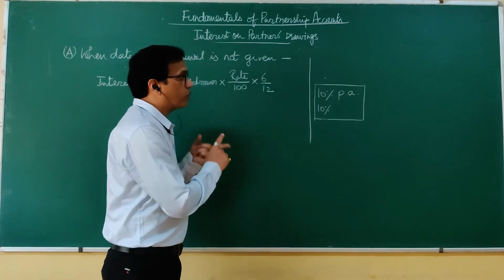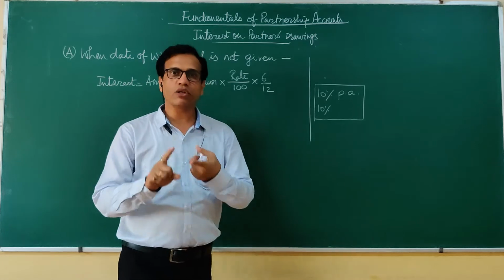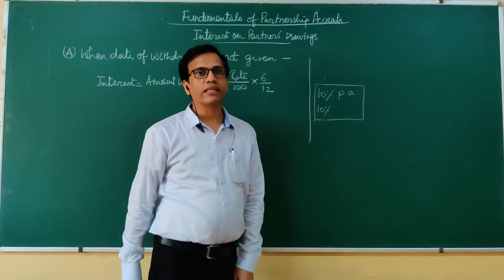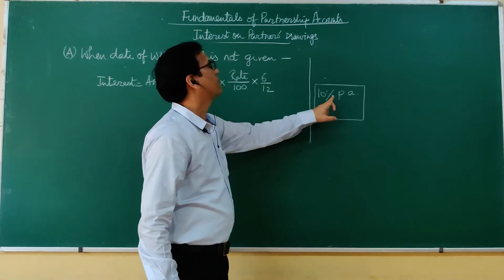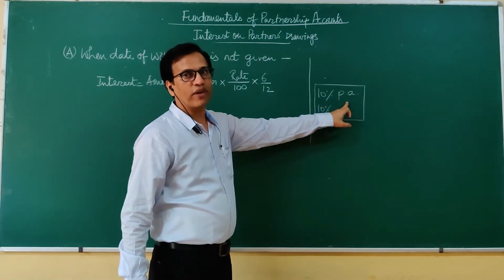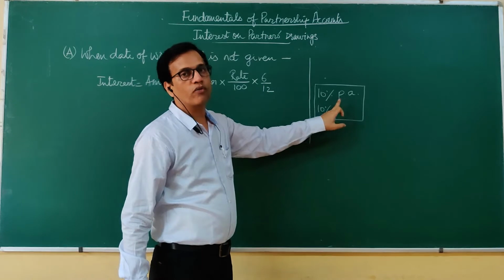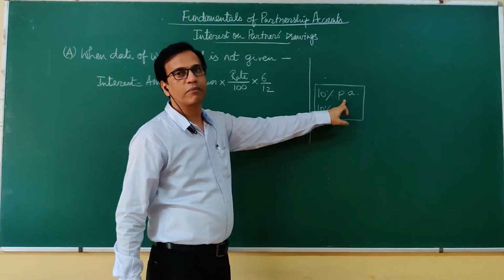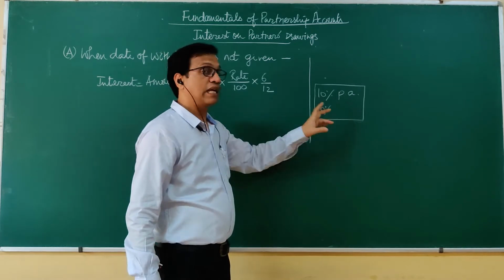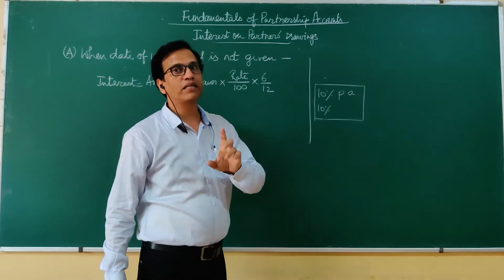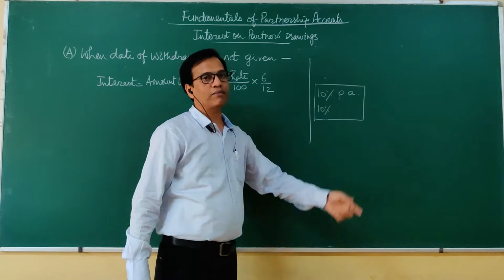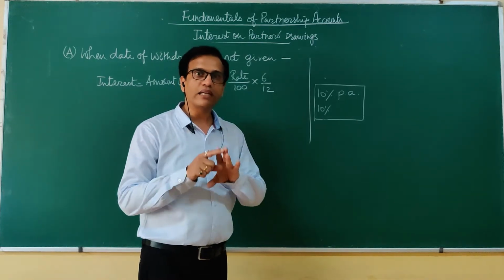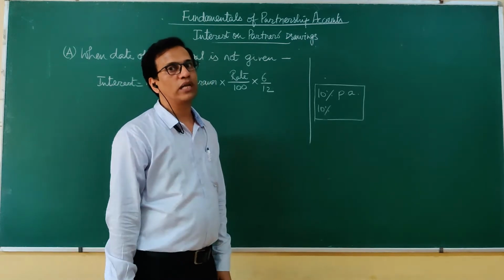So in the questions when we are calculating interest on drawings, we first have to check whether the rate of interest is given with per annum suffixed or without it. If it is suffixed by per annum, then we will calculate keeping in mind the time factor, and if per annum is missing along with the rate, then we will calculate interest for the whole year.